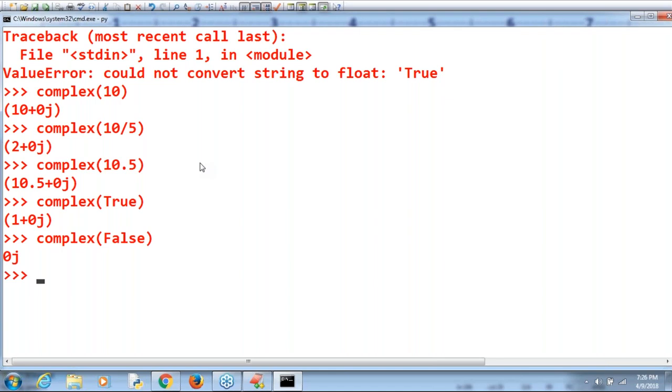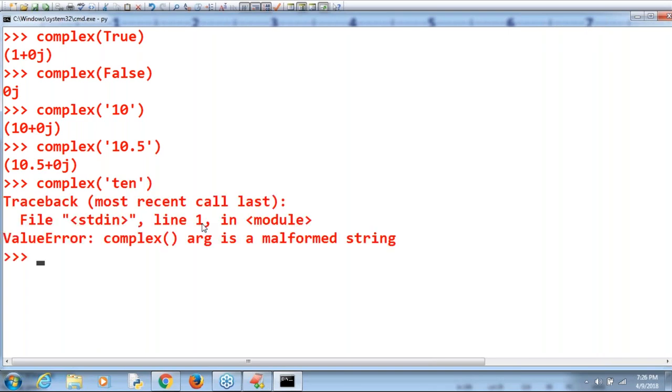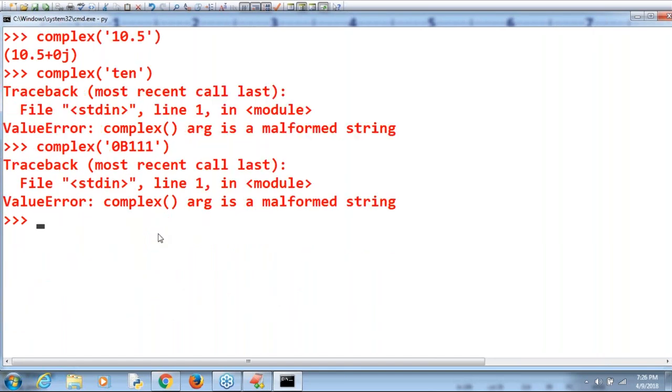Next, if I take complex of a string type, but internally a number is there, no problem. Complex of '10.5' I'm taking. No problem, 10.5. Sir, complex of 'TEN' I'm taking. Complex arg is a malformed string. Sorry, sir, I can't expect it like this. Complex of '0B111', sir, binary number I'm passing. Have you observed, sir? Complex arg is a malformed string.